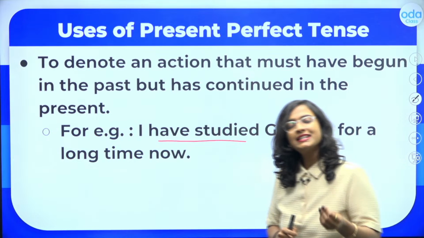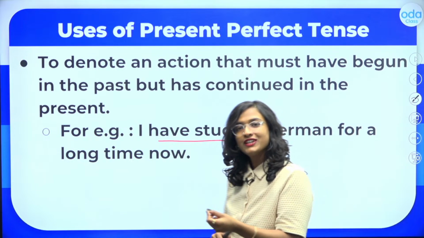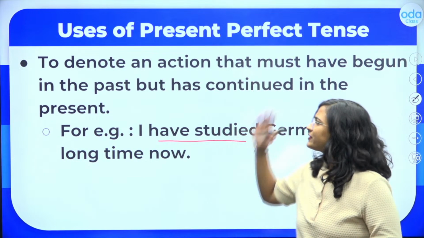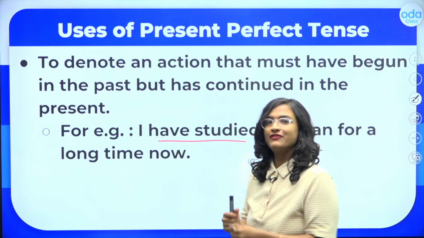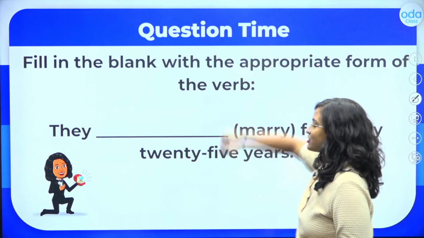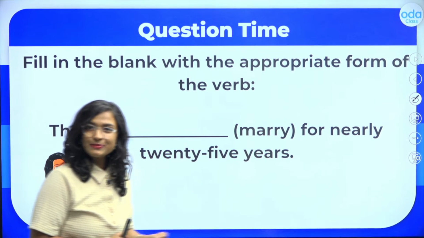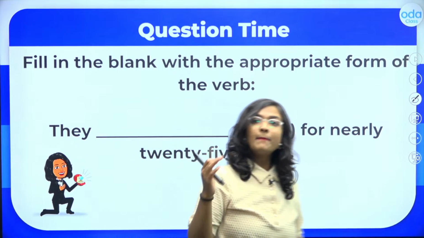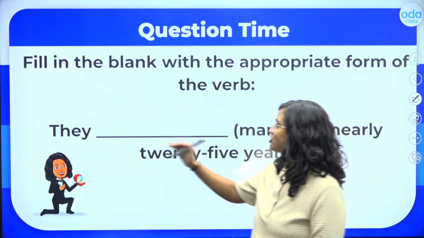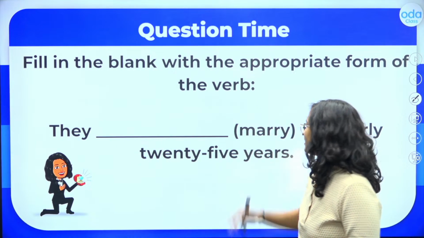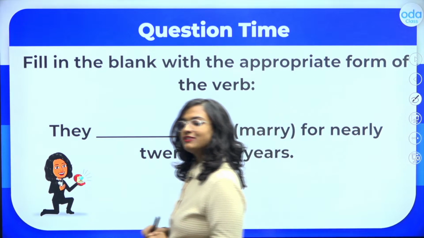Now let's see another example students and let's try to solve an example together of this kind of use of the present perfect tense. Now here students, they blank for nearly 25 years. The action verb to be used is marry. Can you tell me what should I write here? They blank for nearly 25 years.